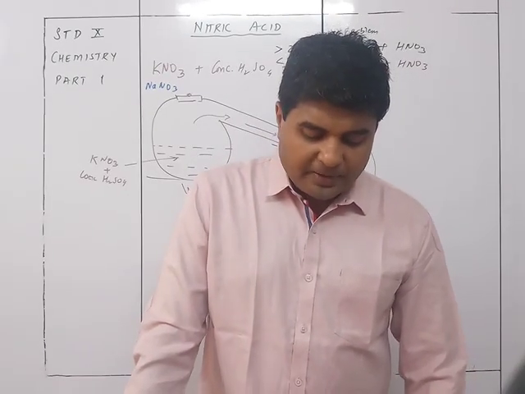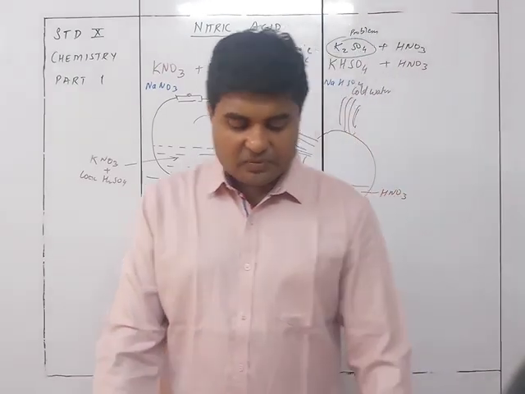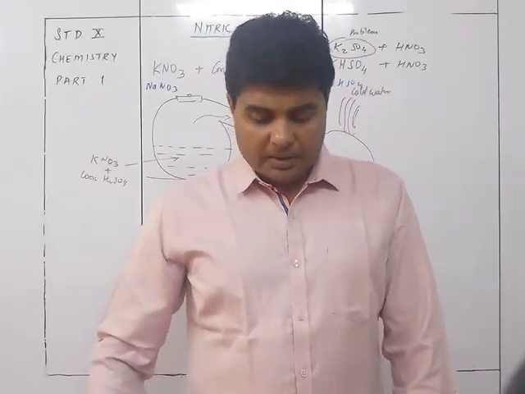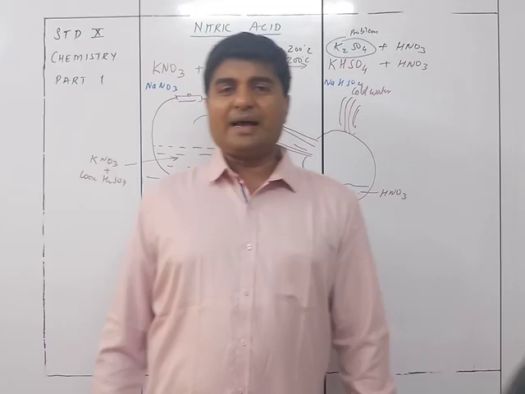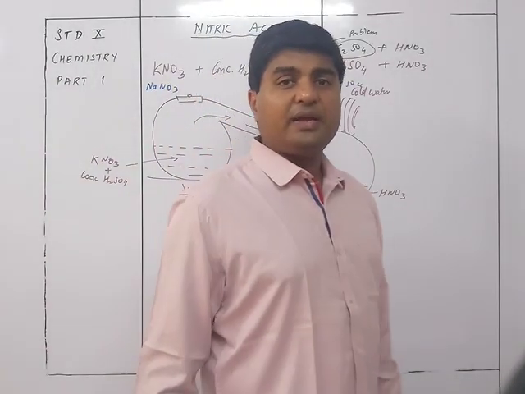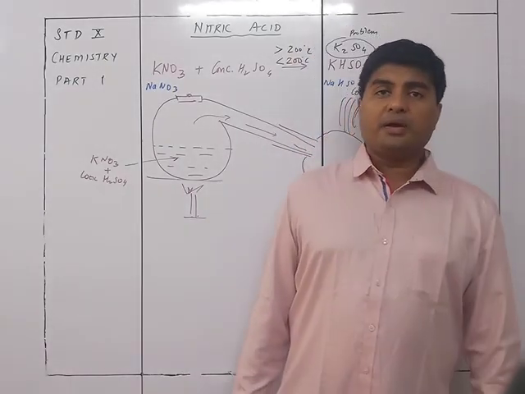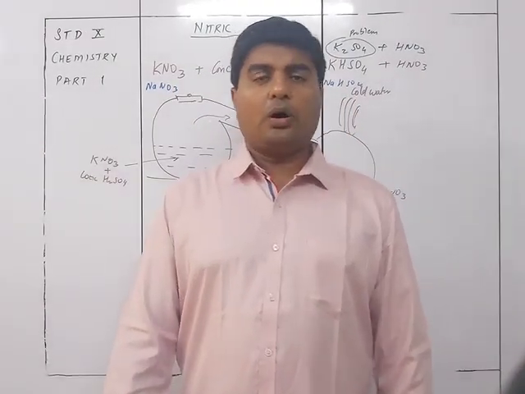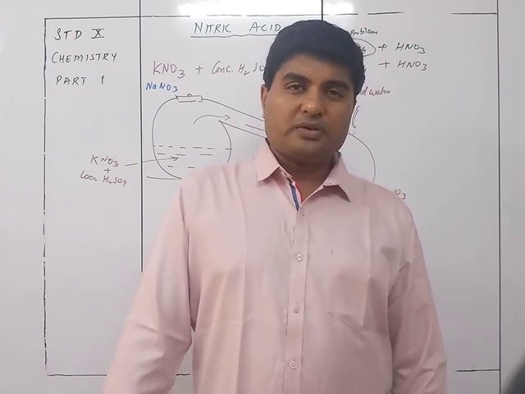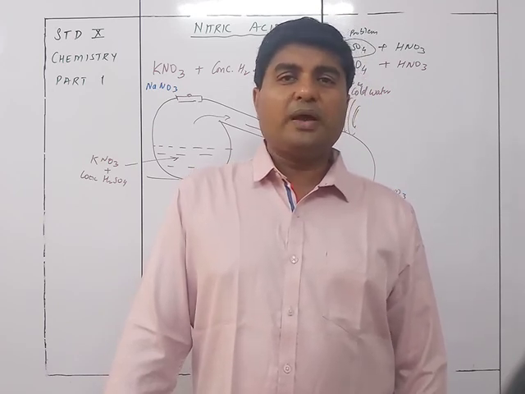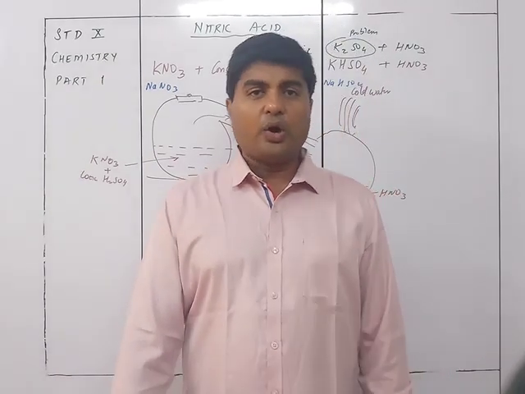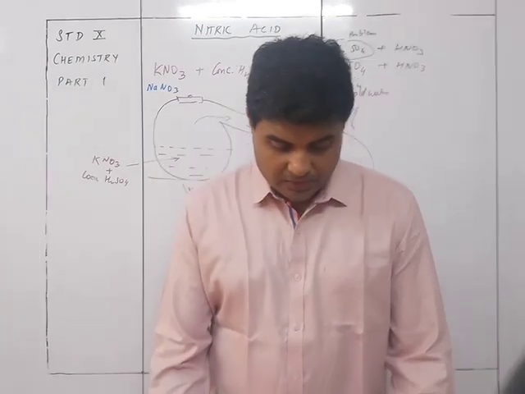The complete apparatus is made up of glass only, since the vapors of nitric acid are highly corrosive and attack rubber, cork, etc. Because nitric acid vapors are highly corrosive, they are going to corrode cork or rubber stoppers if we use them in this apparatus. Hence even the stoppers are made up of glass and not of rubber or cork.